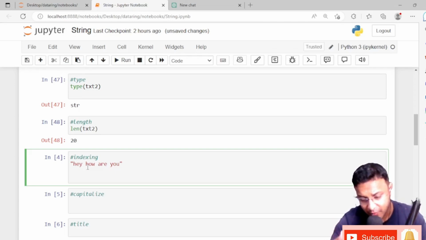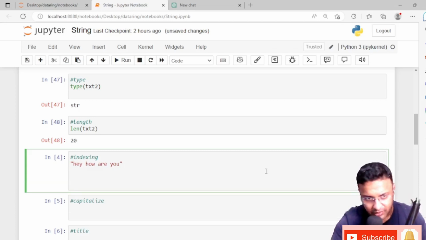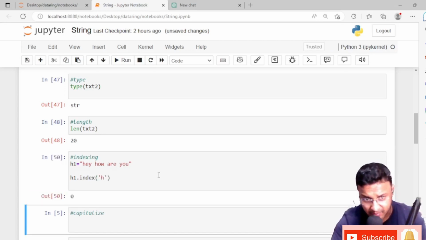If you see, in programming languages the count starts with 0, irrespective of the language, and Python also does the same. So how can we find out the index of this h? Okay, we just give h1 dot index, and we find the index number of h, and it is 0.